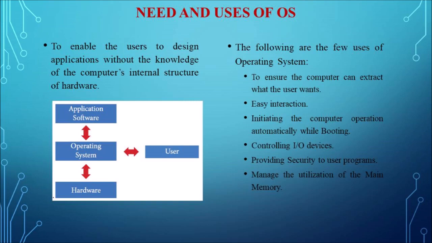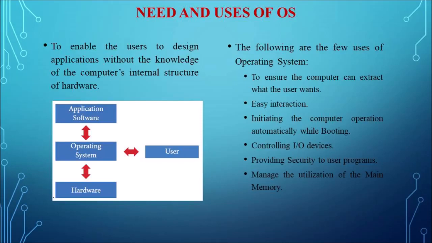And starting computer operation automatically when the power is turned on. It controls all the input and output devices, all the peripheral devices, all the electronic gadgets which are connected. And utilization of the main memory, that is the RAM. It must be able to manage how the main memory, how the RAM is utilized, and how to optimize the utilization.